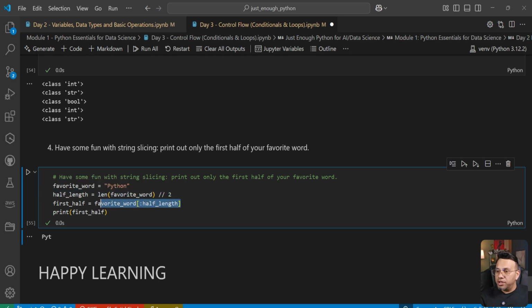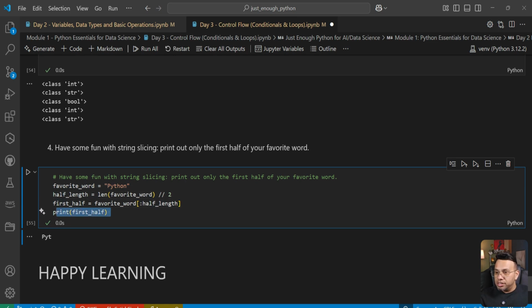And then what we are doing is that we are starting from 0. Since we haven't defined the starting point, we are starting from 0. So index 0 and till half length, which is 3, but 3 is not included. Remember from the previous day video? So we're starting from 0 and going 0, 1, 2, that is index 0, then index 1, and then index 2, PYT. This is what gets returned to first half, and then we are printing this.